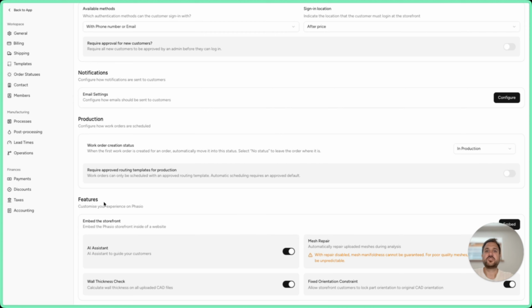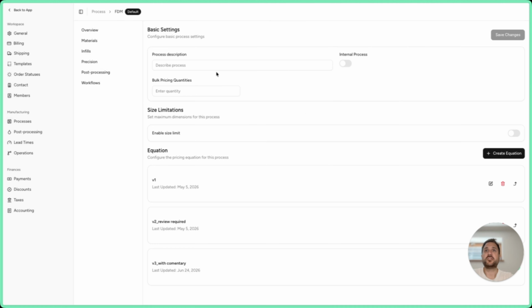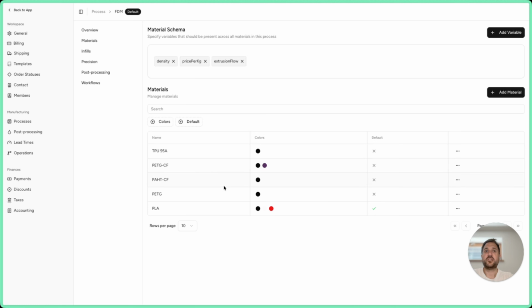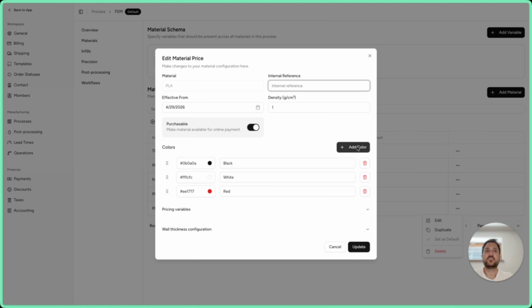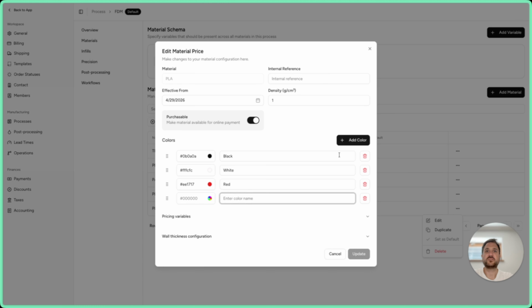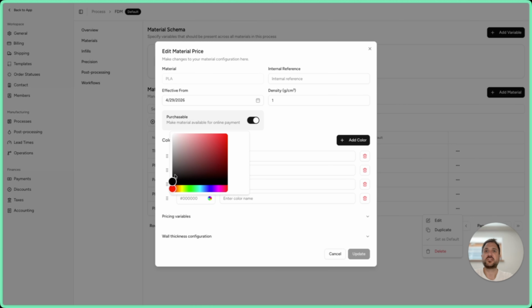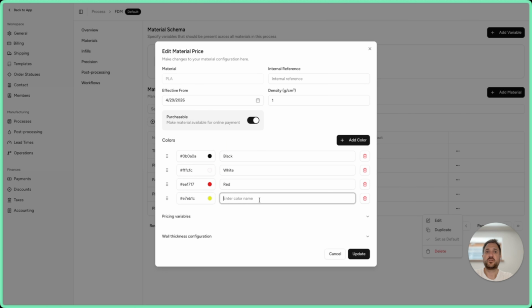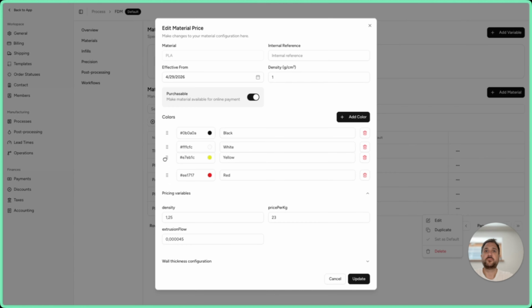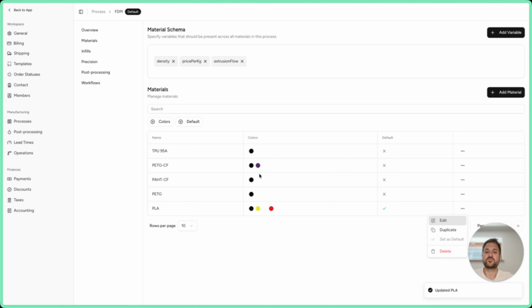Another thing that we actually did is on the, let's say, processes. If you go under any technology, under the materials, and let's say we have here the PLA with multiple colors. If we click edit, we have added the new color user interface. So it's simply to add the color. You can just select like this, let's say, kind of yellow, and you can see that you can now reorder them simply like this and click update. And this will also resonate on your storefront.